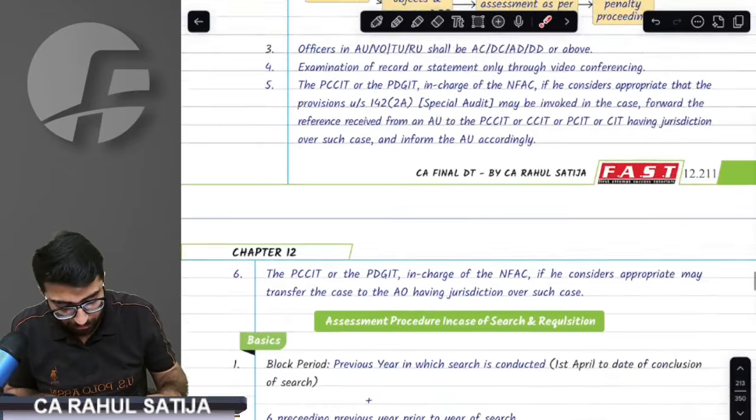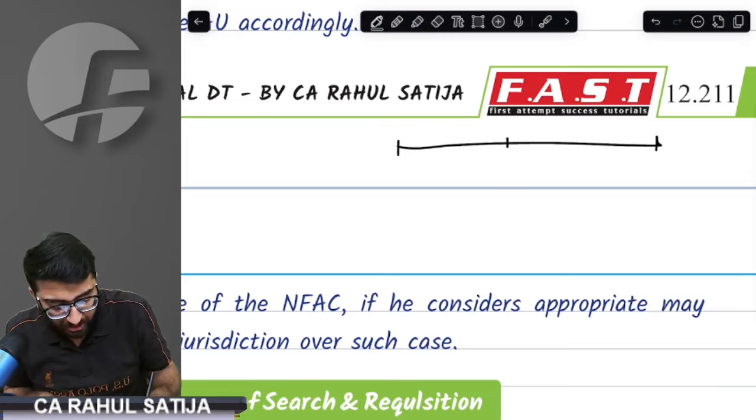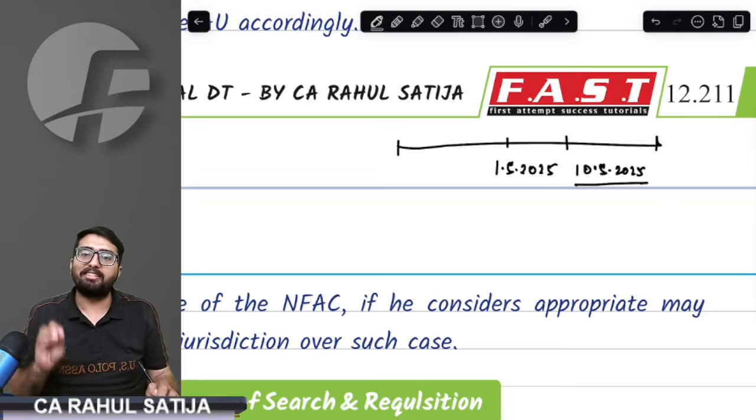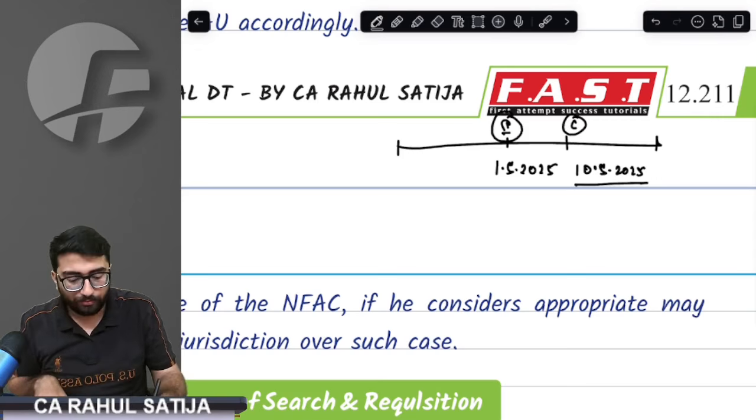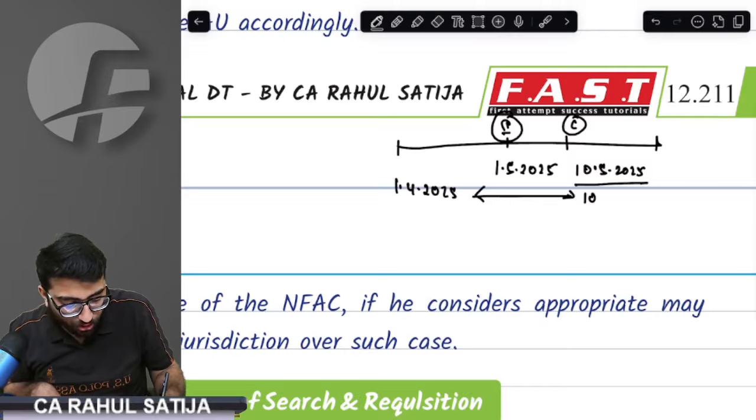Now, what happens in block assessment? We'll first understand the basics. For example, a search is initiated on 1st May 2025, and the search is concluded, meaning the Panchnama is drawn, on 10th May 2025. From 1st April 2025 till the date the search is concluded, this period is called the block period.